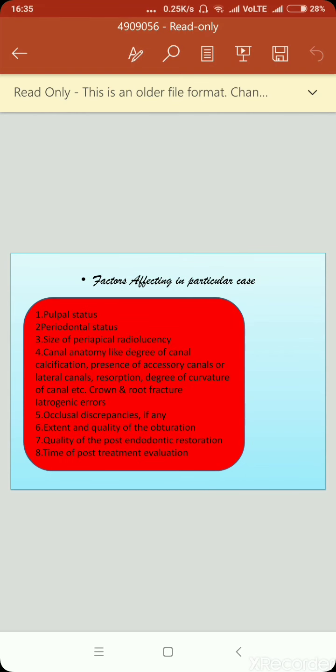Factors affecting in particular case are pulpal status, periodontal status, size of the periapical radiolucency, canal anatomy like degree of canal calcification, presence of accessory canals or lateral canals, resorption, degree of curvature of the canal, and crown and root fracture, iatrogenic errors. Occlusal discrepancies, if any, extent and quality of the obturation, quality of the post endodontic restoration, time of the post treatment evaluation.